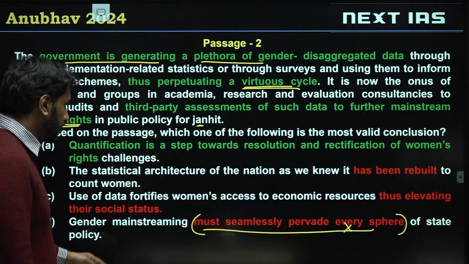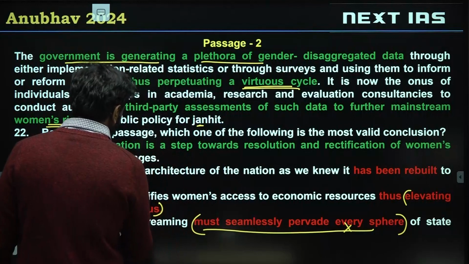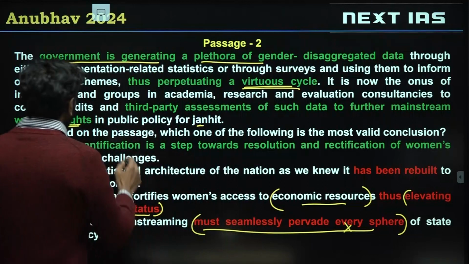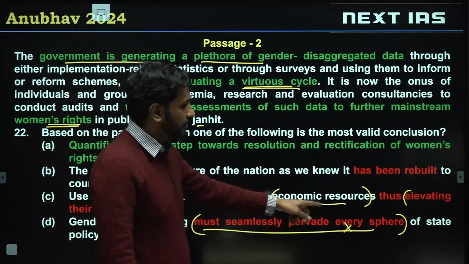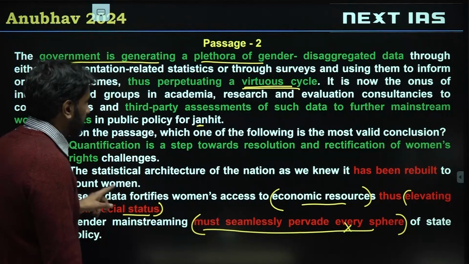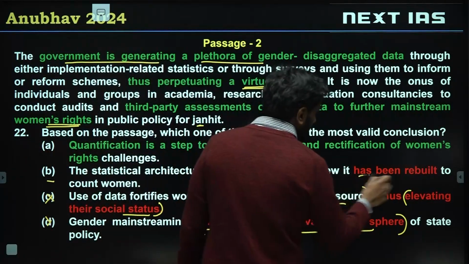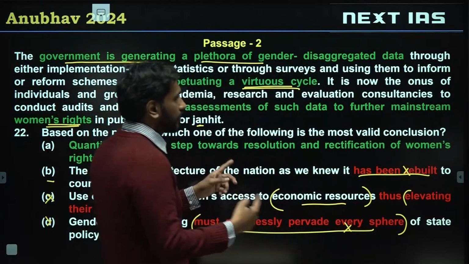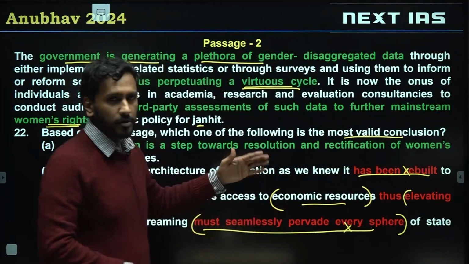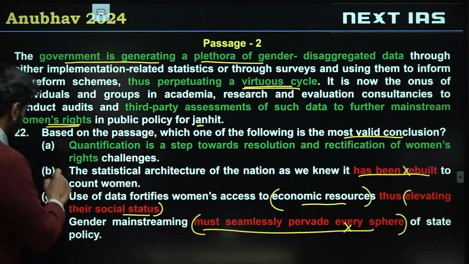data points, right? But nowhere can we say it can specifically elevate their social status, and neither can we say it will make sure that their economic resources will jump up. It can help in women's rights, does not mean that it will help elevating their status. So C is invalid. B, the statistical architecture of the nation as we knew it has been rebuilt to count women. Has been rebuilt to count women. We can't infer this, and this is not a valid conclusion on the basis of this passage. We are probably using some other information, but on the basis of this passage, this could be an invalid conclusion.